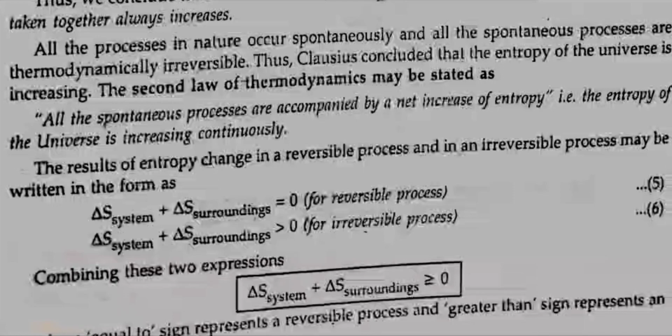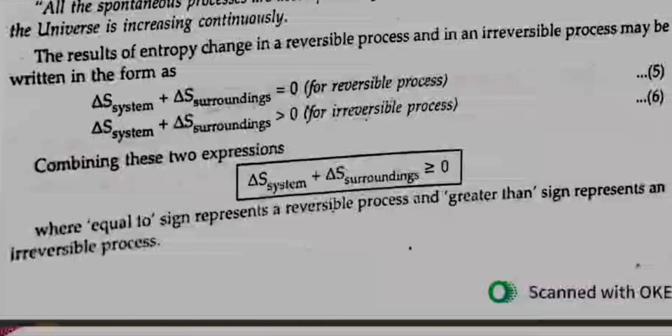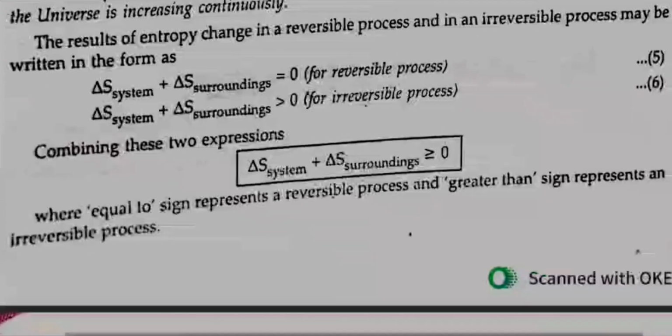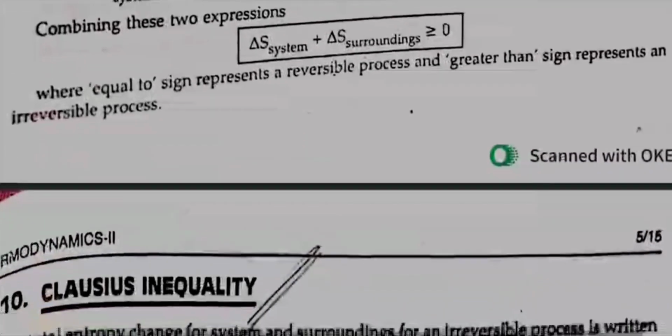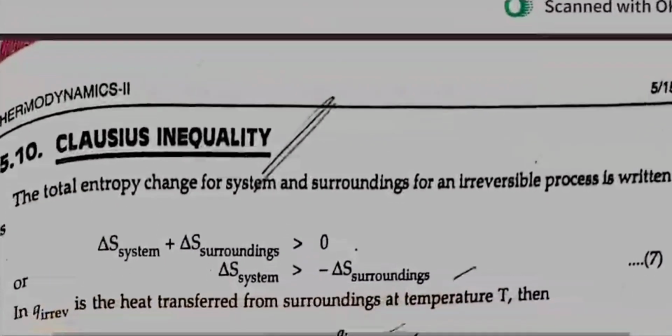The results of the entropy change in a reversible process and in the irreversible processes may be written as: delta S system plus delta S surroundings is equal to 0 for a reversible process. Delta S system plus delta S surroundings is more than 0 for an irreversible process. Combining these two expressions, delta S system plus delta S surroundings is more than or equal to 0, where the equal to sign represents the reversible process and the greater than sign represents the irreversible process.